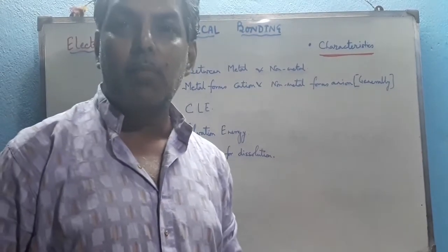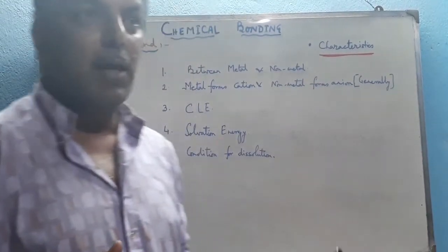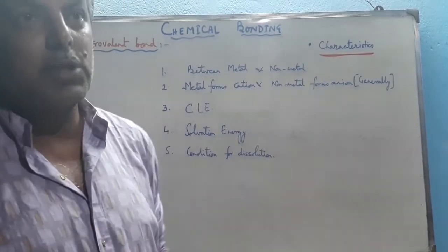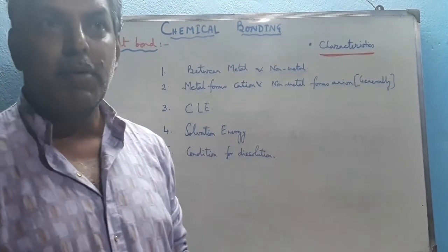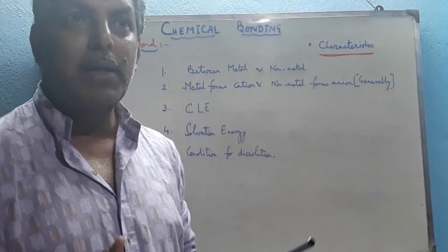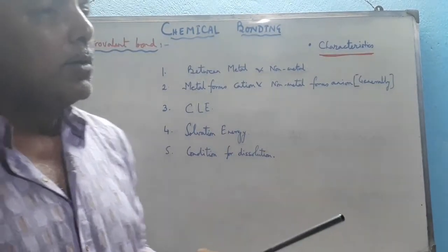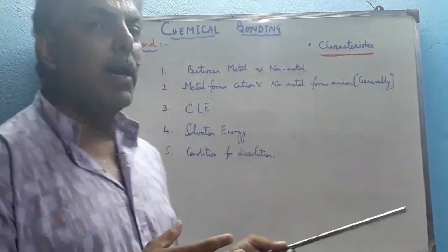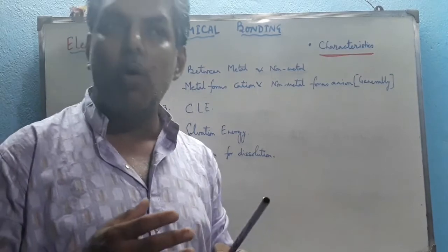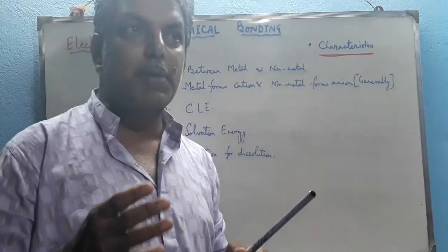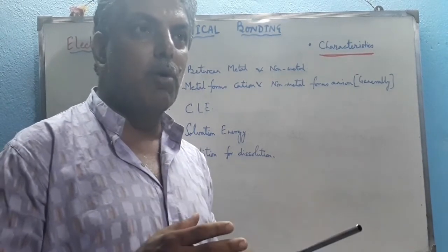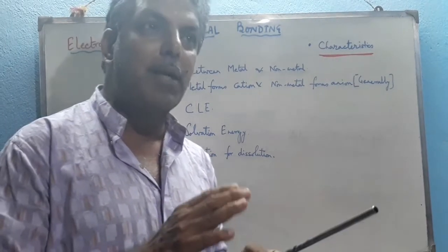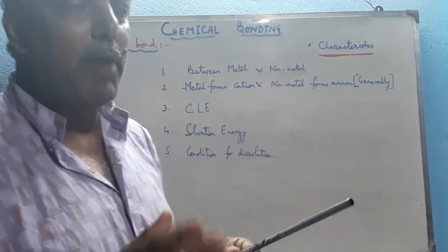Number one, electrovalent bond. Number two, covalent bond. Number three, coordinate bond. Number four, hydrogen bond. And number five, metallic bond. But apart from electrovalent bond and covalent bond, all the other bonds, that means coordinate bond and hydrogen bond, are generally related with the covalent bond, and metallic bond is totally separate, a different platform.